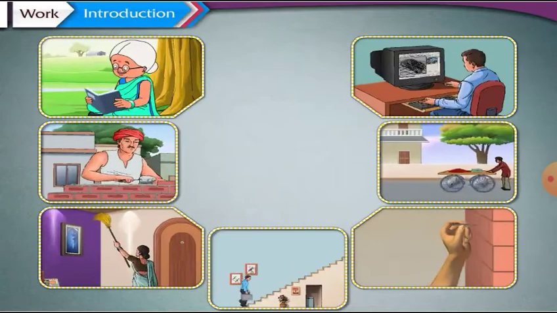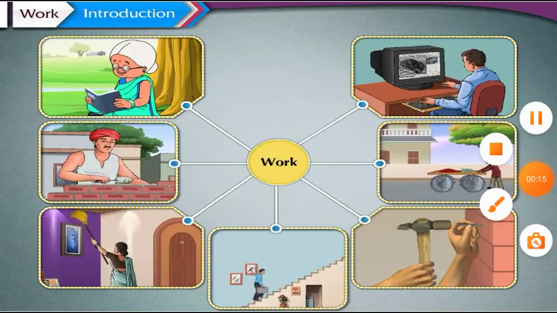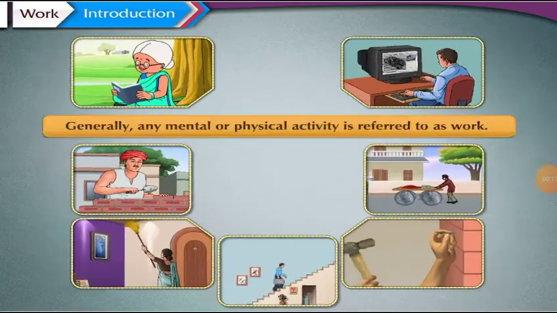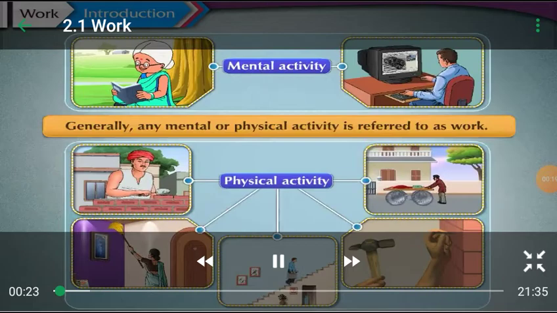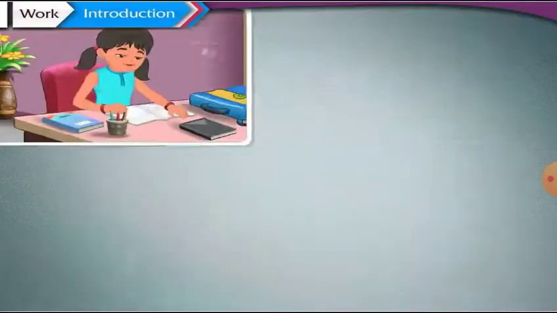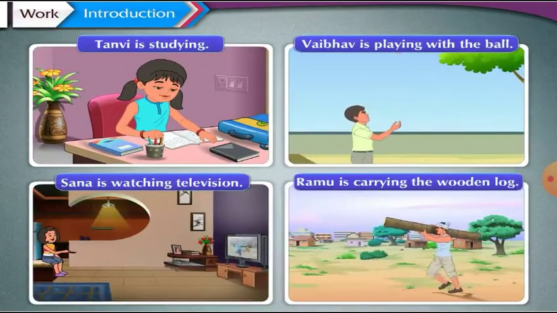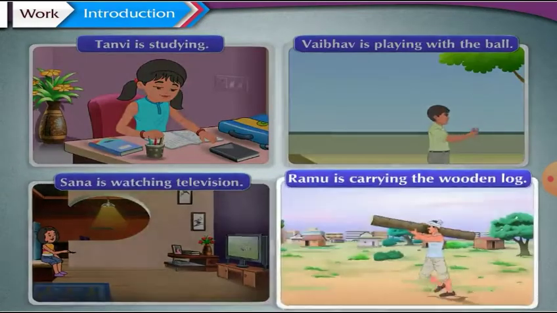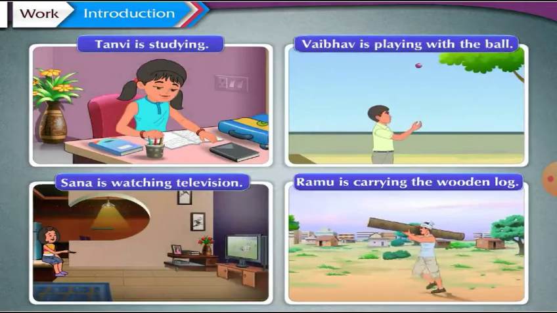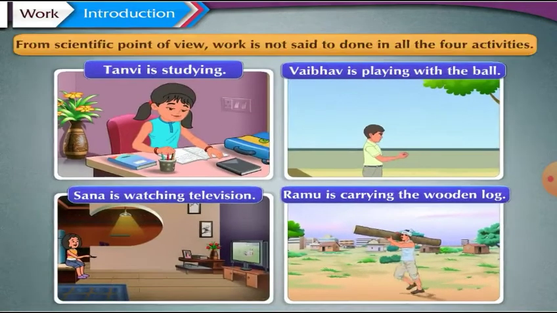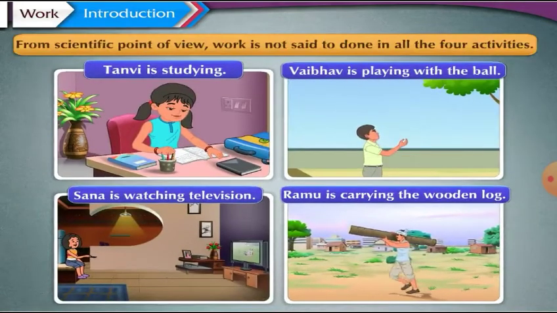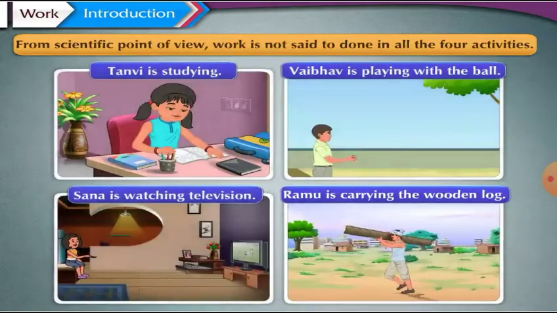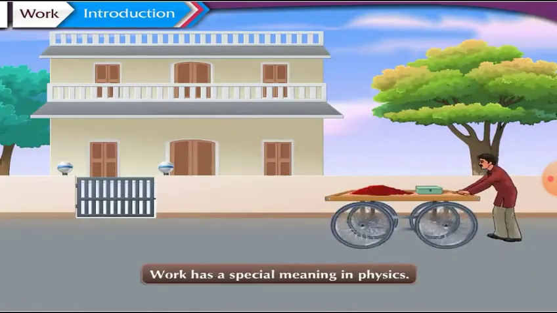In our daily life, we use the word work many times. Generally, any mental or physical activity is referred to as work. Thus, according to it, we can say that work is being performed in all the four activities shown over here. But if we observe these activities from a scientific point of view, work is not said to be done in all the four activities. Work has a special meaning in physics.